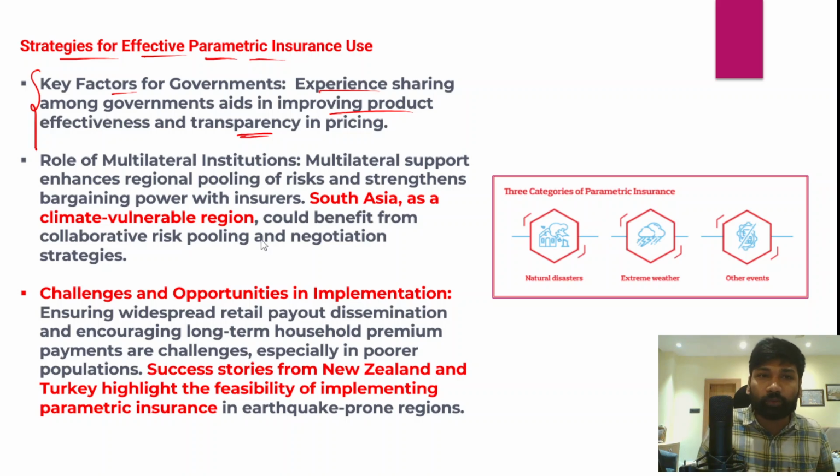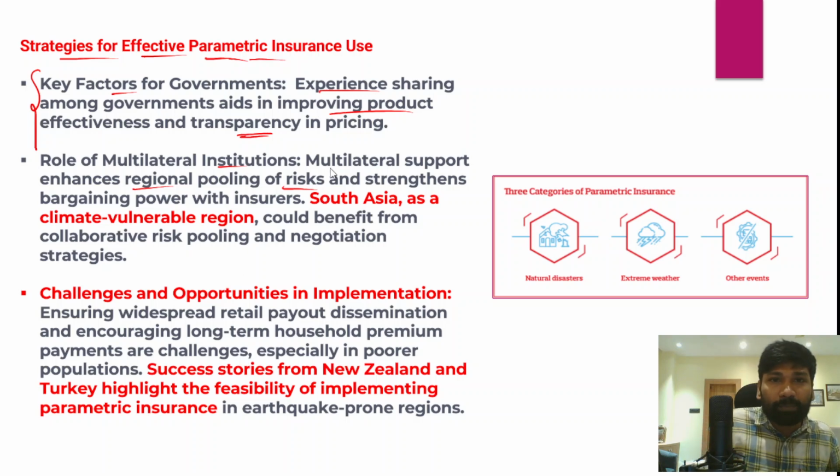And apart from that, we should not forget the role that multilateral institutions play in increasing insurance coverage under parametric insurance. When any country gets the support of these multilateral organizations, there will be a regional pooling of different risks, because climate driven risks or disasters are not just confined to one single country; rather, they impact the entire region once any disaster triggers.